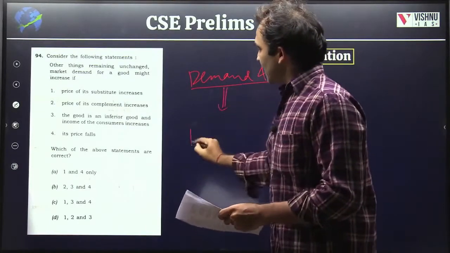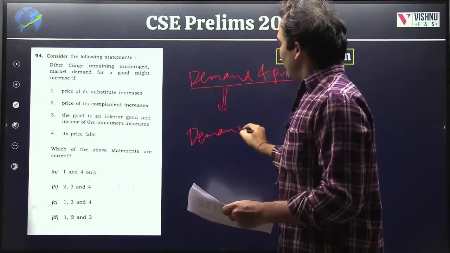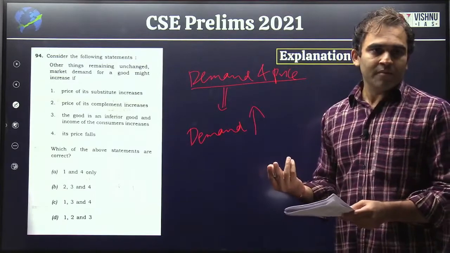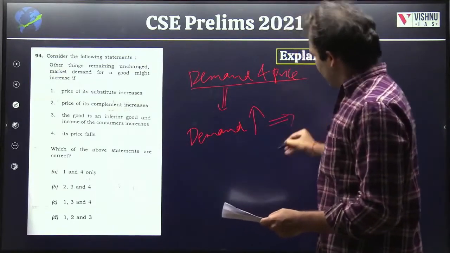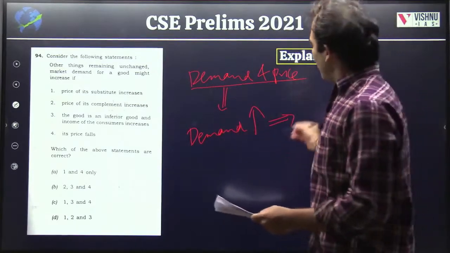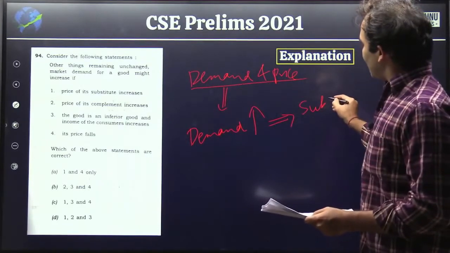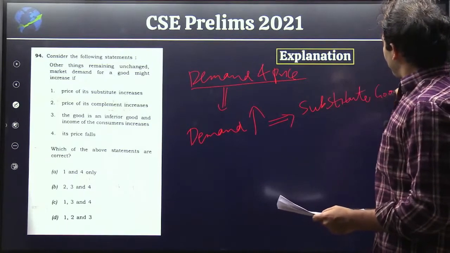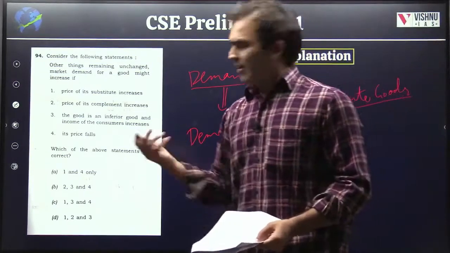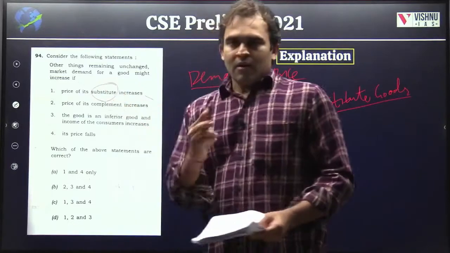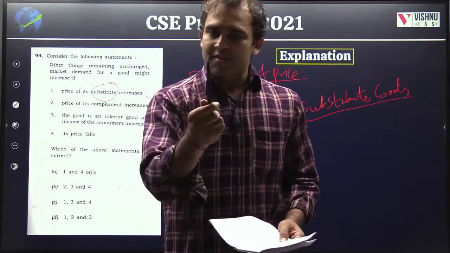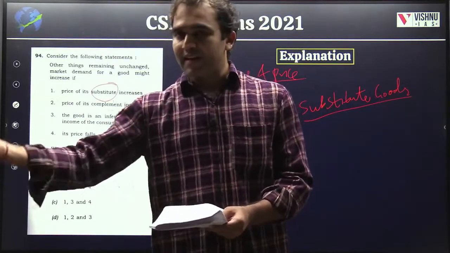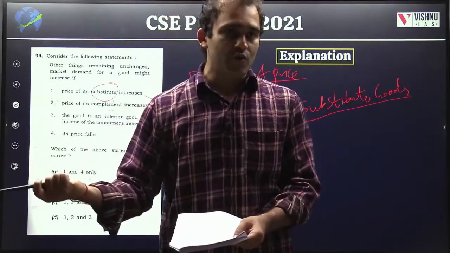So what is being asked? When will the demand for a good increase? There are different types of goods in the economy. One particular category of goods is called substitute goods. What is a substitute good? As the name says, if I can substitute this pen with another pen, it means that the second pen that I can replace it with is a substitute good.